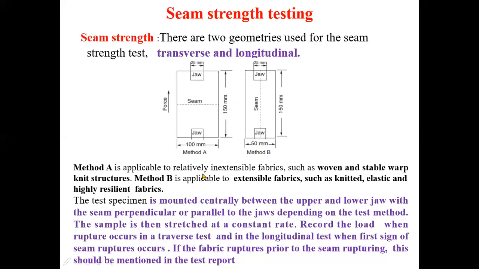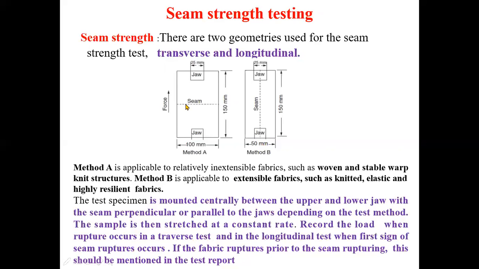The test specimen is mounted centrally between the upper and lower jaw. This is the upper jaw, this is the lower jaw, with the seam perpendicular or parallel. Here it is perpendicular and here it is parallel. The sample is then stretched at a constant rate. Here also we have to use the constant rate of extension. Record the load when the rupture occurs in a transverse test, and in the longitudinal test when the first sign of seam rupture occurs.